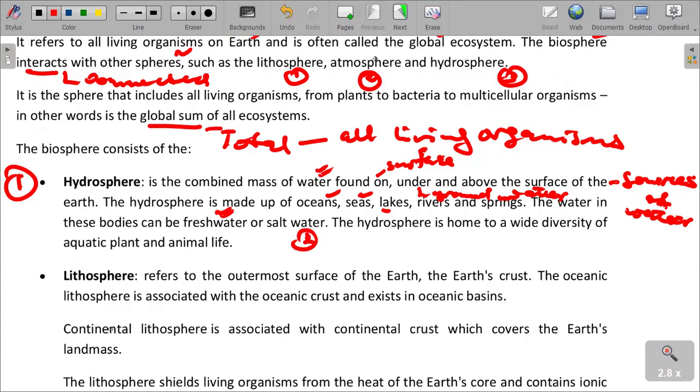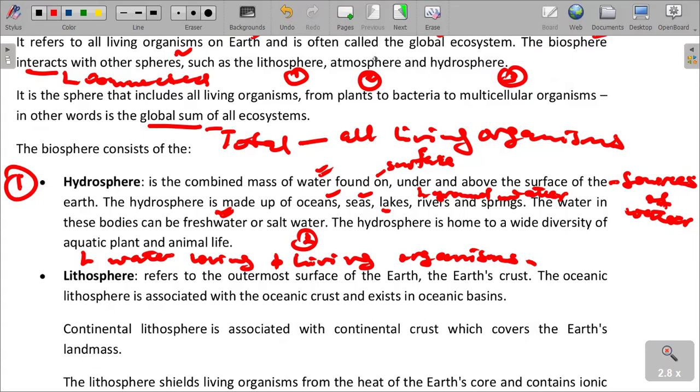The hydrosphere is home to a wide variety of aquatic plants and animals. In this case, we are talking about water-loving and water-living organisms. Those are what we call aquatic organisms.